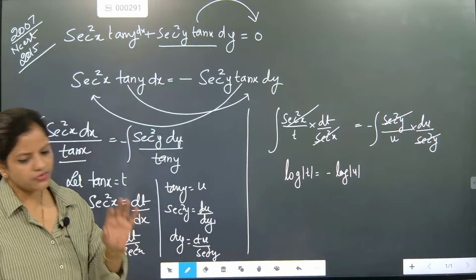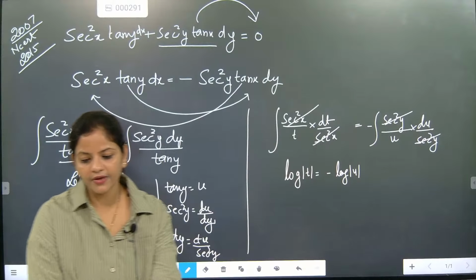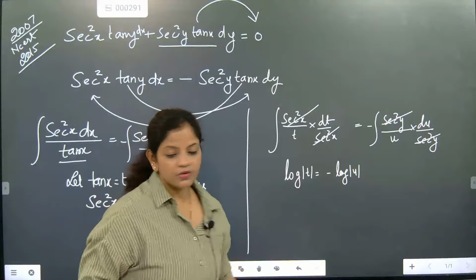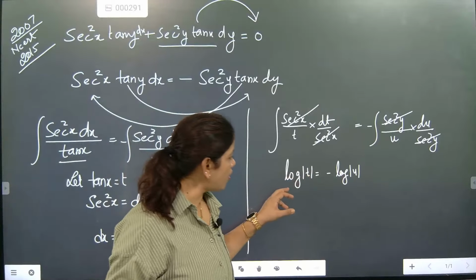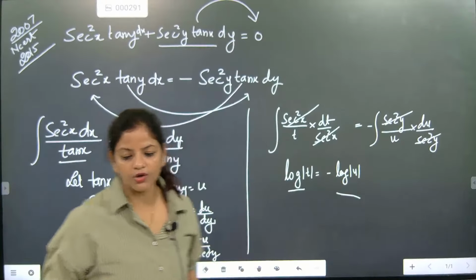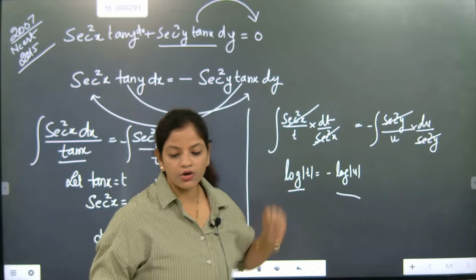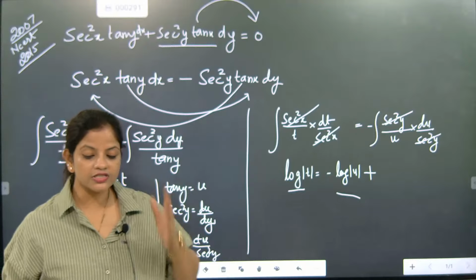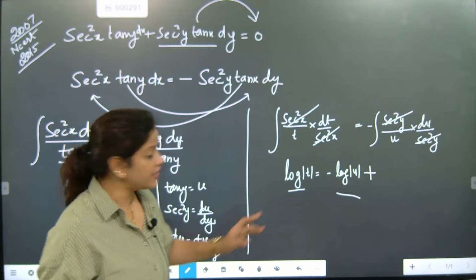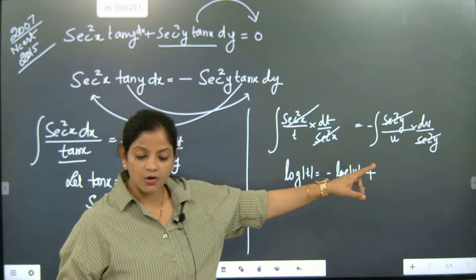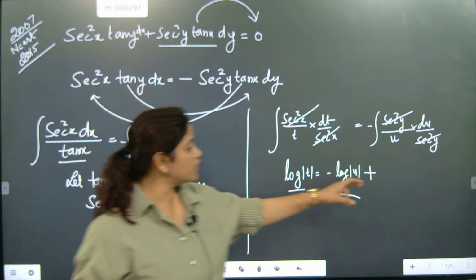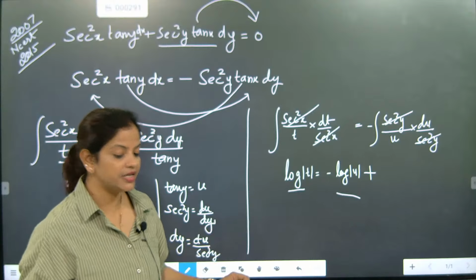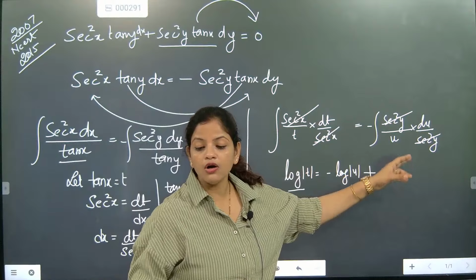Many times they ask one question from here. Good morning sir, this is school class going on. Now look here. Here log t is equal to minus log u. When log t and log u are there, there is a plus constant part. In that constant section, what are you going to write? You can write c, or you can write log c. Which one is the best answer? The best answer is that you are supposed to write log c.